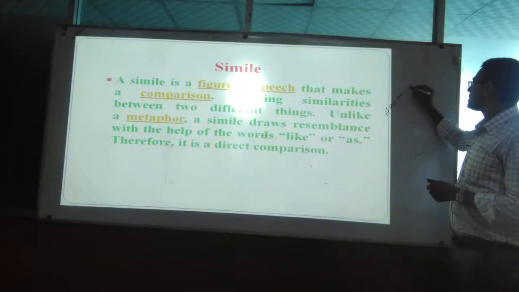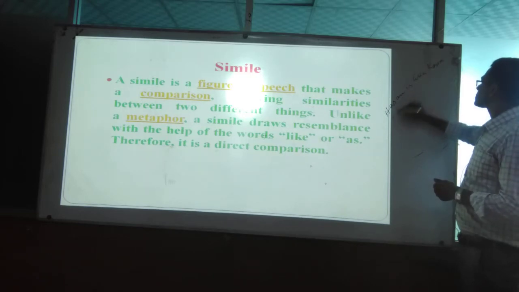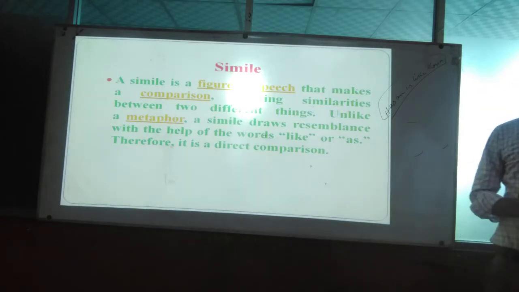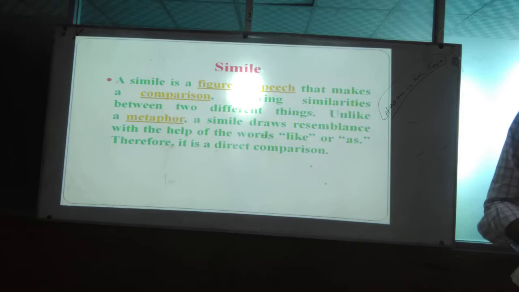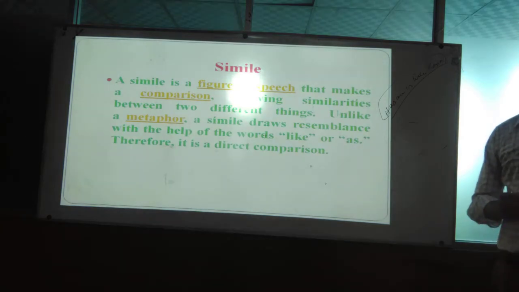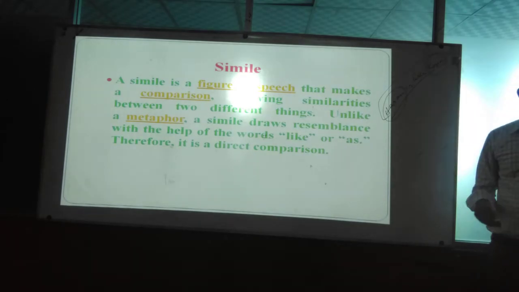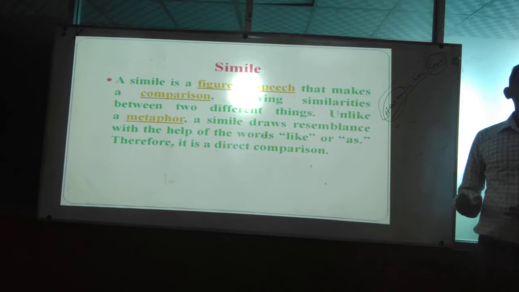For example, if we write down "Hassan is Korean," it is not a simile. Can anyone tell why it is not a simile? Different things, two different things. Different can be different persons as well. But here we have seen the two persons are the same. It is considered a simile when I mention that Hassan is like a tiger, like a lion. It means Hassan is what? Lion. The different persons. Therefore it is called a simile.